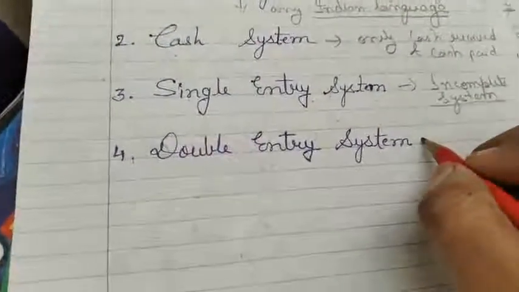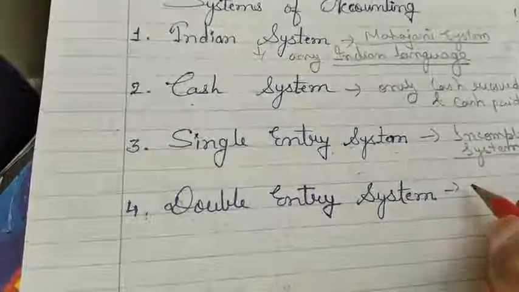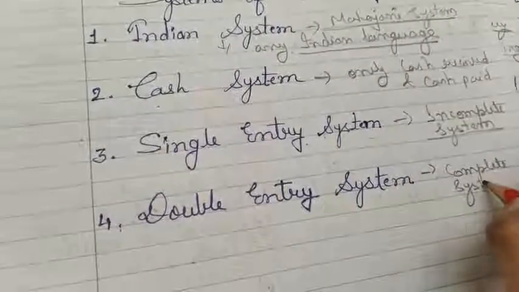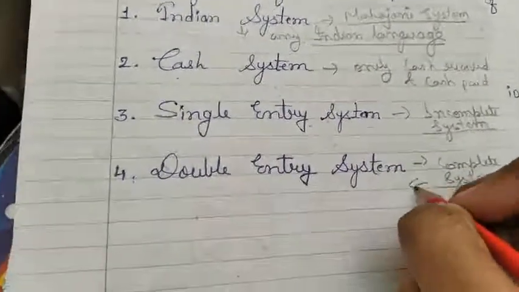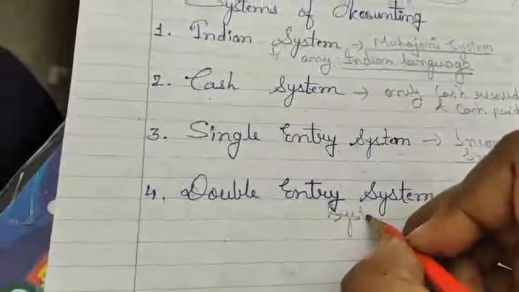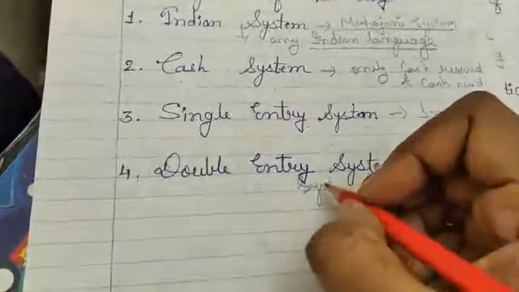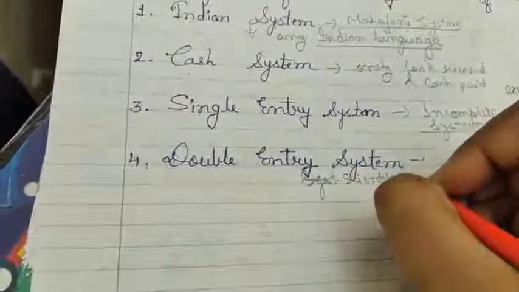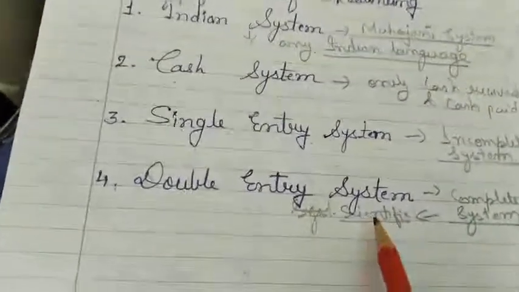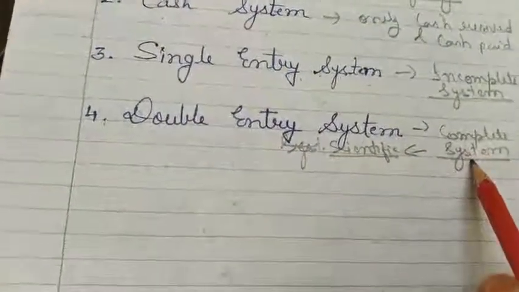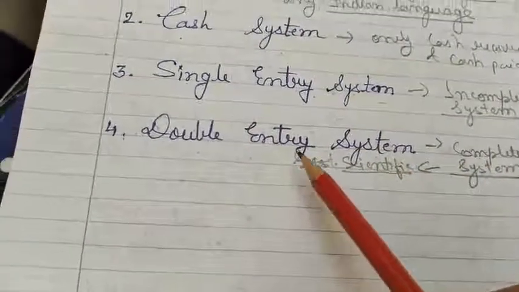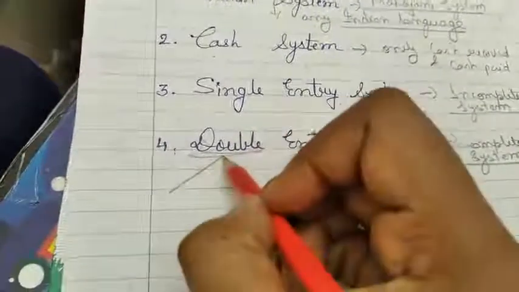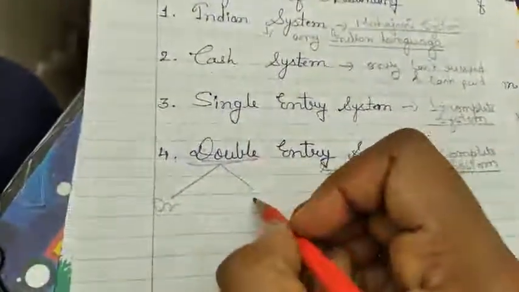Now, fourth one is the double entry system. Double entry system is the most important system for maintaining accounts. It is also known as the complete system and scientific system. All business transactions are recorded in two aspects in this system. That's why it is double entry. Double means two aspects. What are the two aspects? First one is debit and credit.